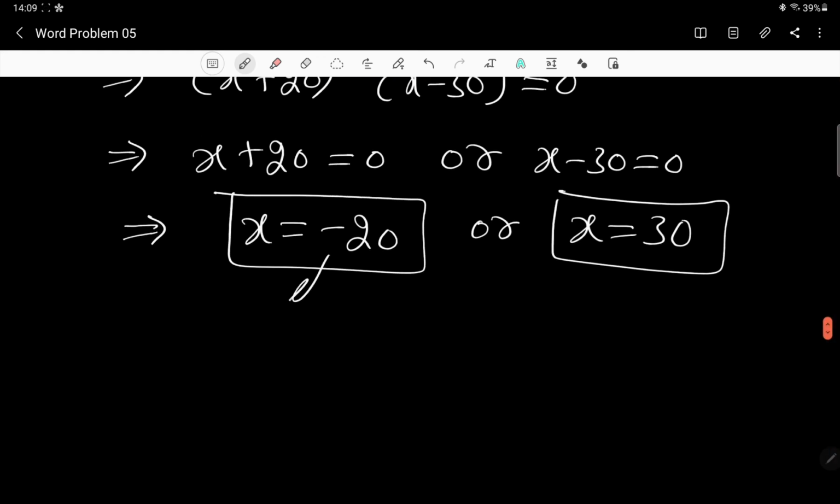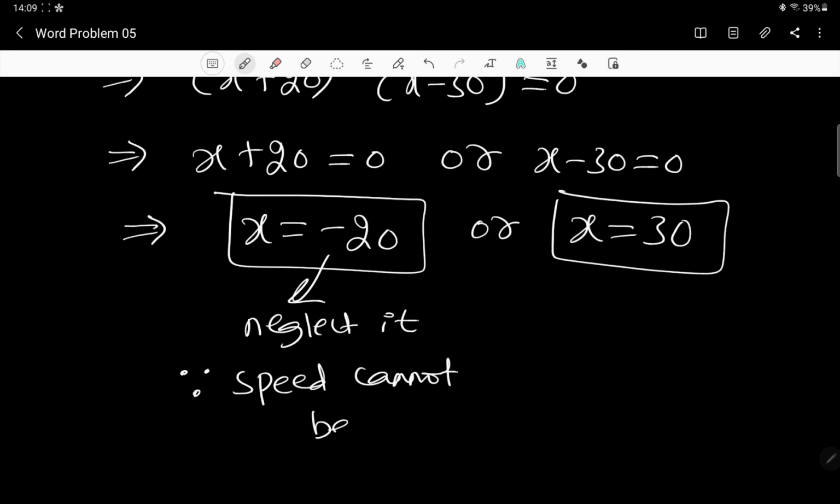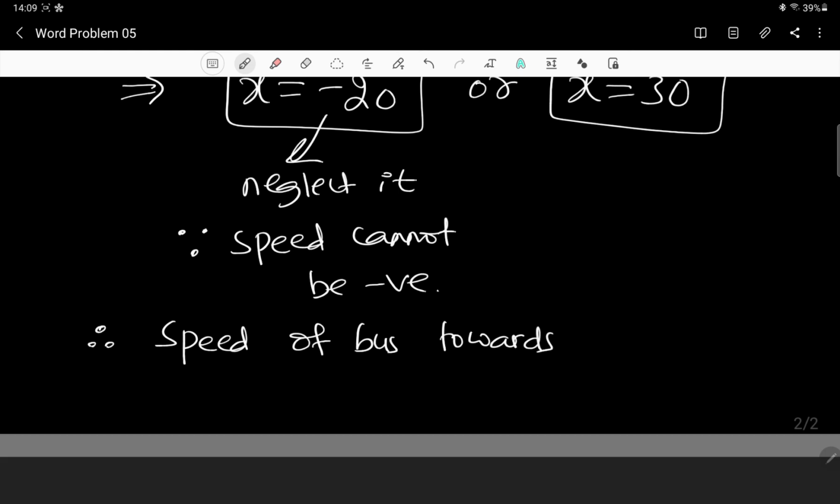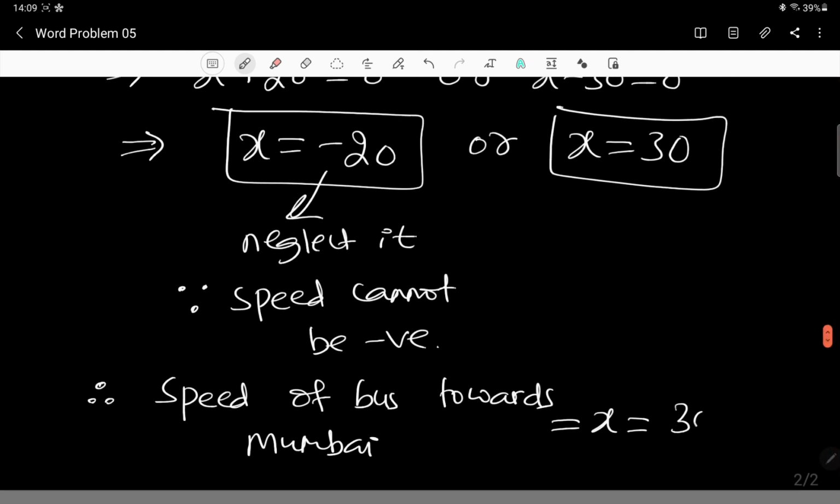Therefore the speed of the bus towards Mumbai, when it was going towards Mumbai, is equal to x, and the value of x is 30. So 30 kilometer per hour.